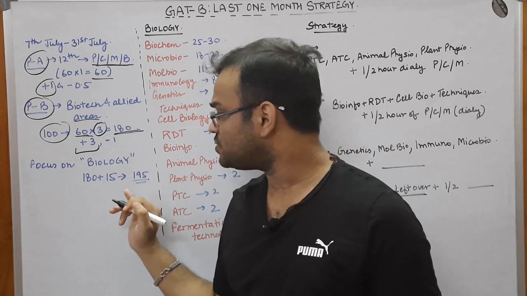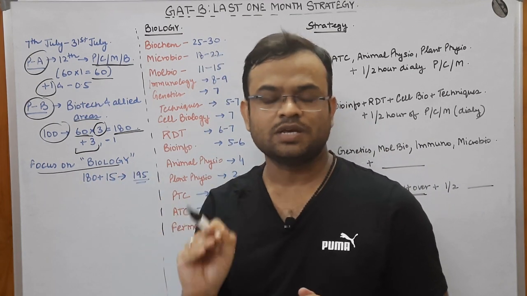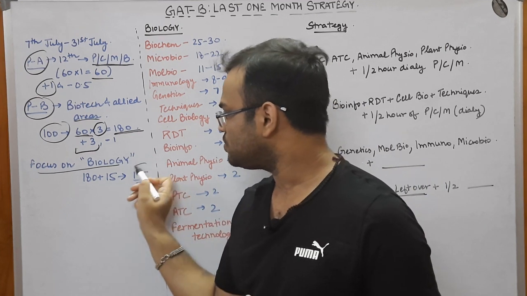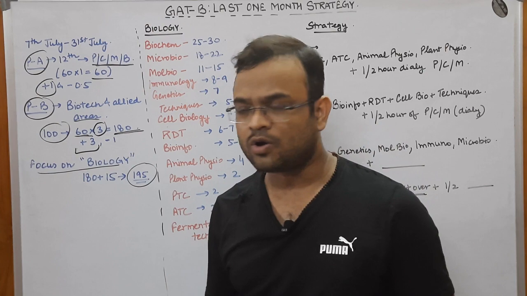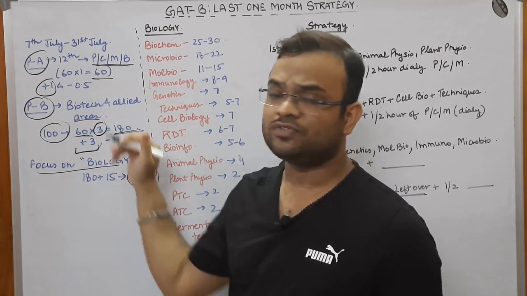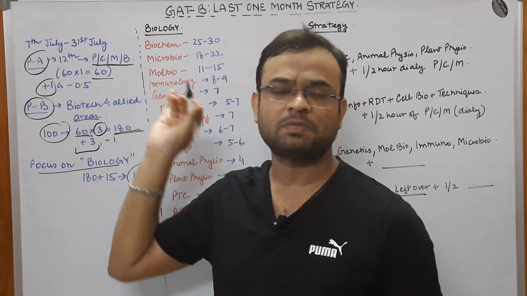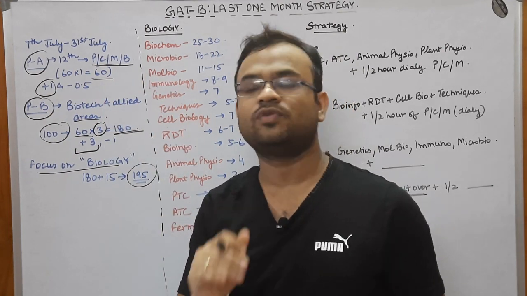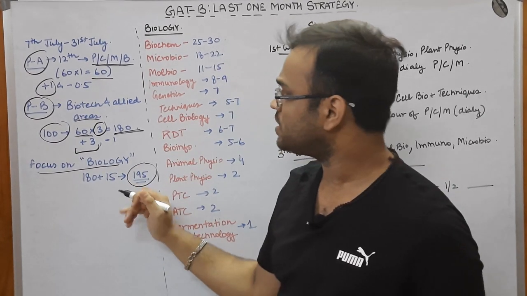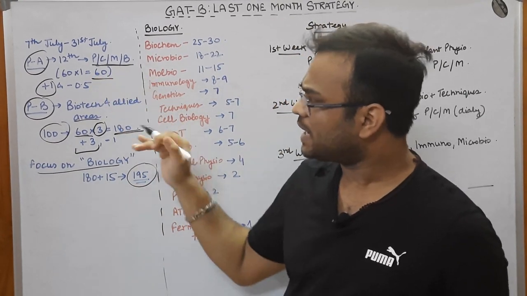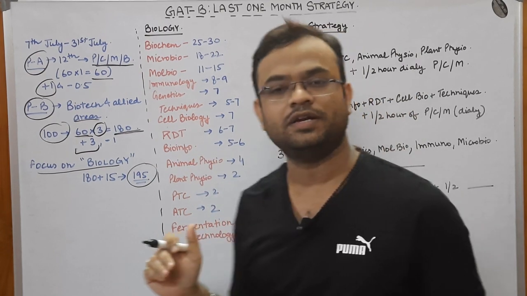So if you study biology properly, that is why I have written here: focus on biology. If you study biology properly, then you would be able to work on 195 marks. At the end of this video, I would also tell how to study this part A in the leftover time. So that is why you should focus on the biology portion, but I would also tell you how you can work on the part A portion in the remaining time.